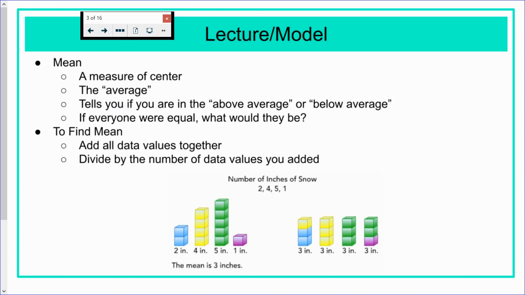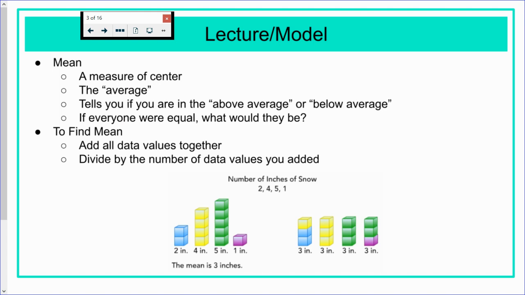All right, now for mean. Mean is another measure of center. Another word for mean is average. It tells you, are you above average or are you below average? In other words, if everyone were equal, what would they be? To find the mean, you add all the data together and then you divide by the number of values.